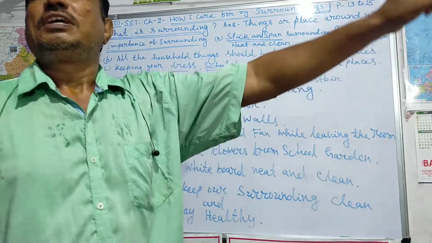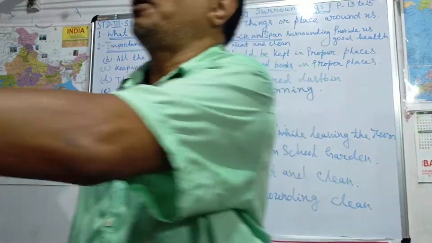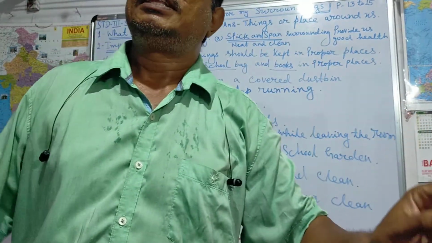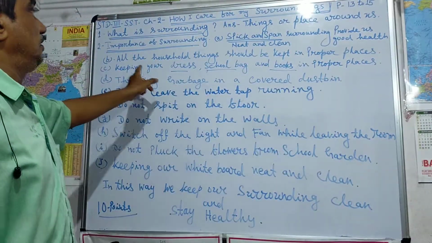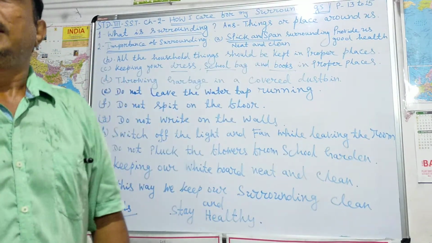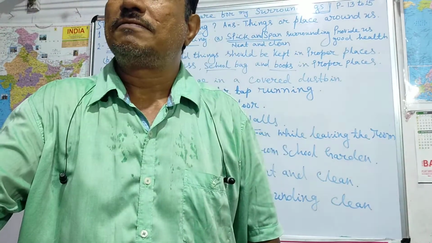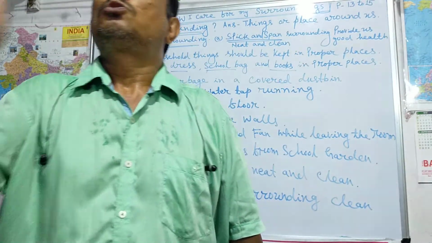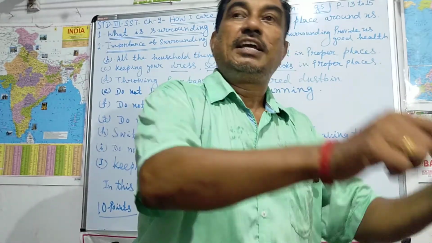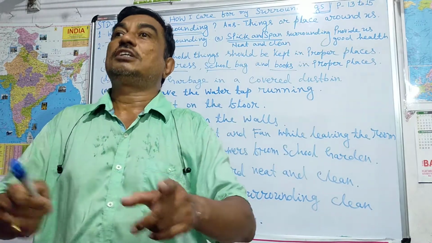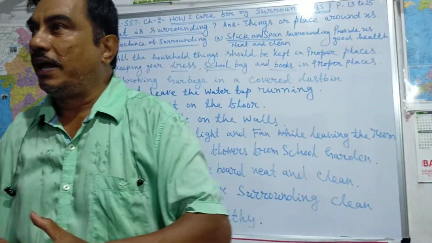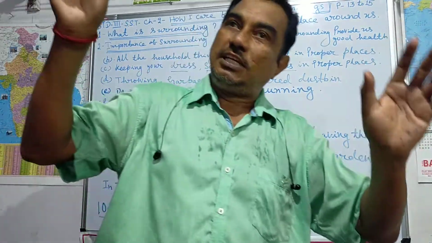Then second point, keeping household things in proper places. That is the second point. Then third point, keeping your bags, dress, school bag in proper places. Firstly, household things, then come to your things. Your things means your material, books, dress, school bag in proper places. So 3 points have gone.